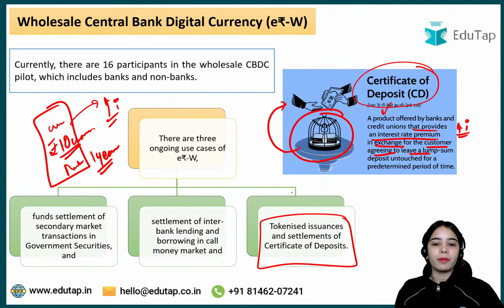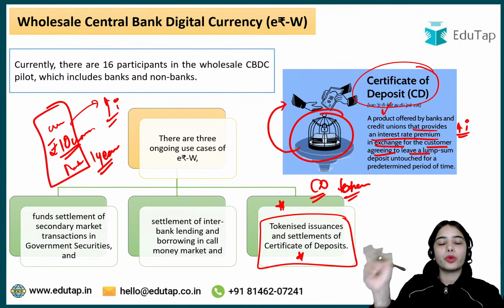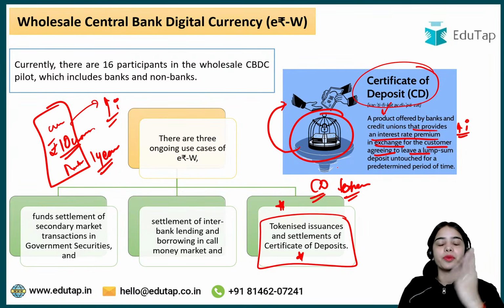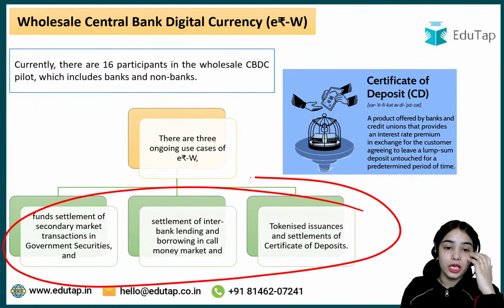Now, what will happen with tokenized issuances and settlement of certificate of deposit is that the certificate of deposit tokens can be released, so that the whole process, the release, the settlement, the issuance of the certificate of deposit, can happen in the digital manner, and the e-Rupee wholesale is used to keep the money and such.